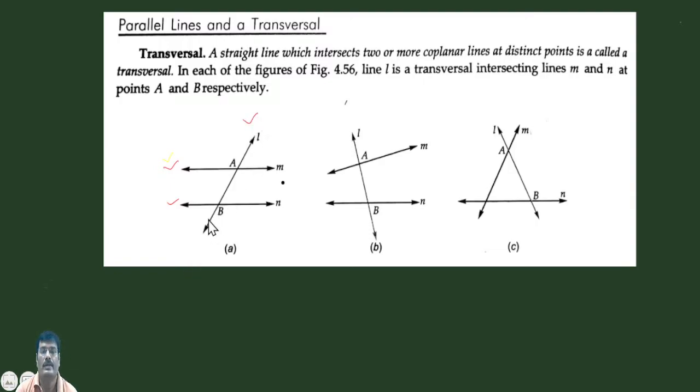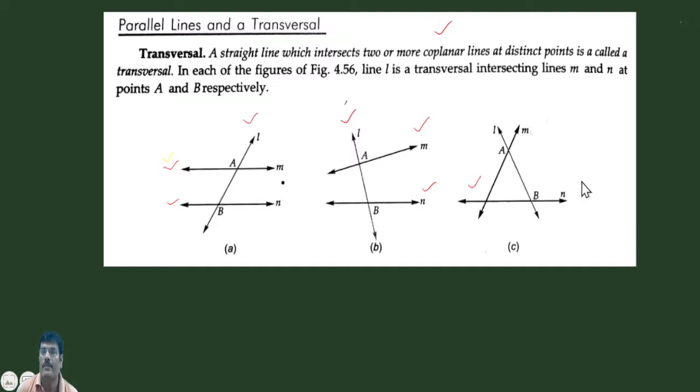So first of all, what is a transversal? A straight line is said to be a transversal if it intersects two or more than two lines that lie on the same plane. That is known as coplanar lines. Coplanar lines means two lines lie on the same plane. So here this L is a transversal. Here we observe that M and N are not parallel. This is intersected by this. So here M and N intersect at this point, and this is a transversal. So this is the first situation.